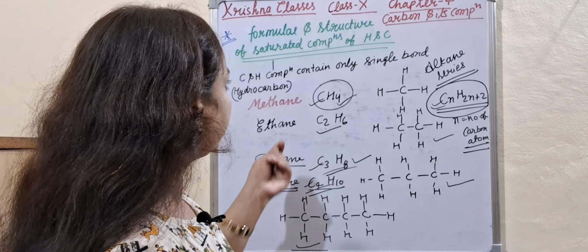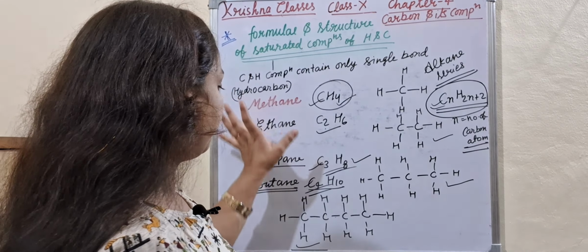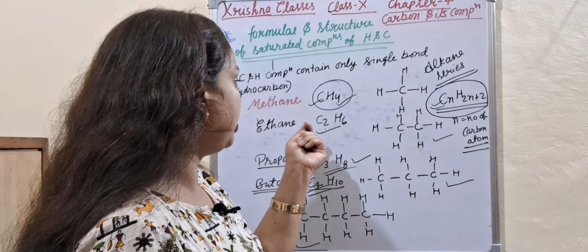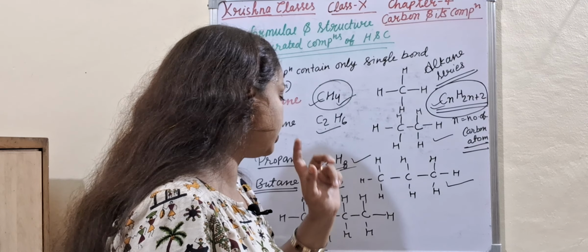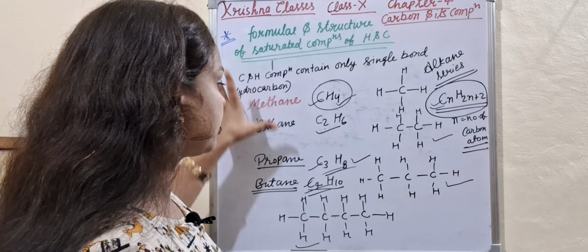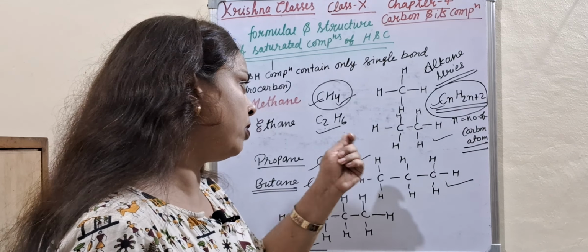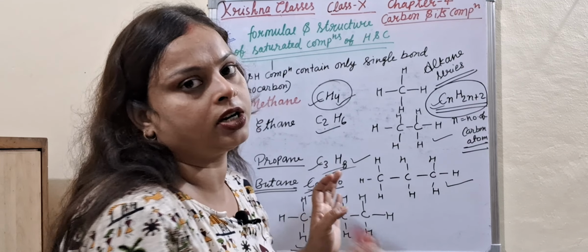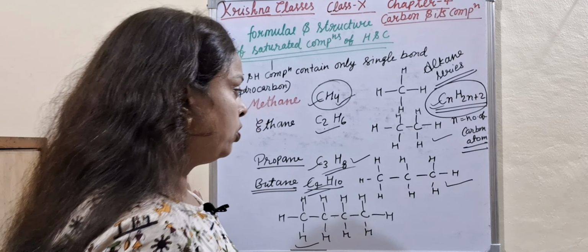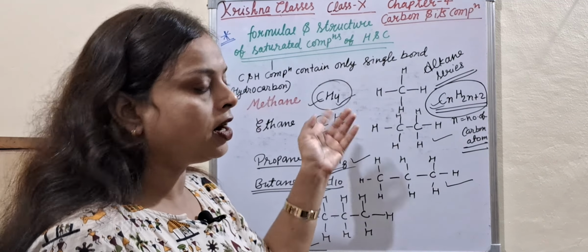So this is today's class, formulae and structure of saturated compounds of hydrogen and carbon. Some examples have been given here like methane CH4, ethane C2H6, propane C3H8, butane C4H10, and the general formula of the alkane series. Compounds containing single bonds belong to the alkane series and are also saturated compounds. The general formula of alkane is CnH2n+2. Hope you understand this topic in detail and very well.